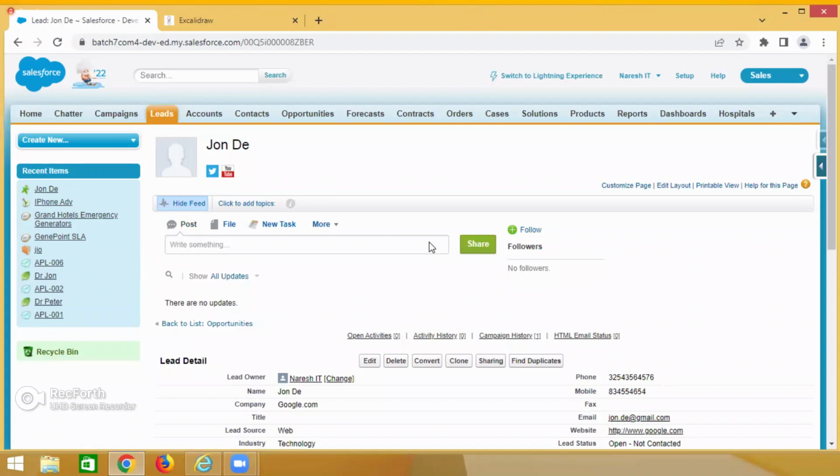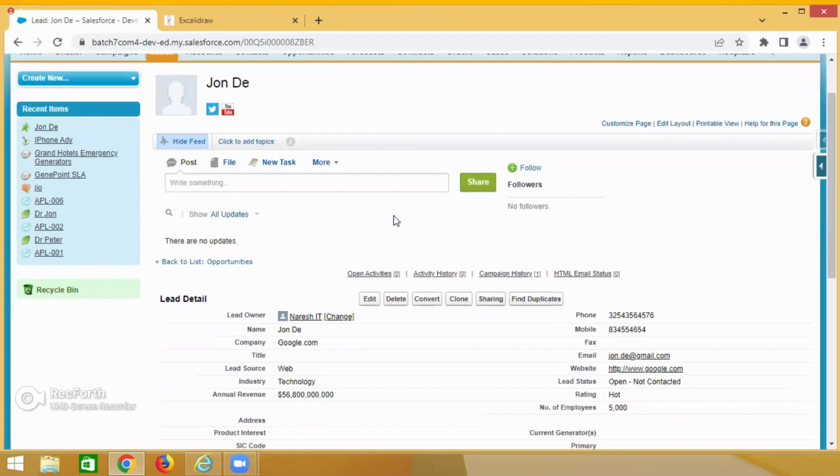Now tell me, we learned one thing, guys. Lead means who is showing interest in our product. That is called a lead. Now we are capturing the lead information. A lead has company information, and one particular person. For example, here, Google is a company. That company wants to purchase our products. So who is the contact person?